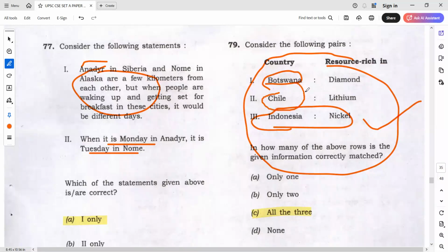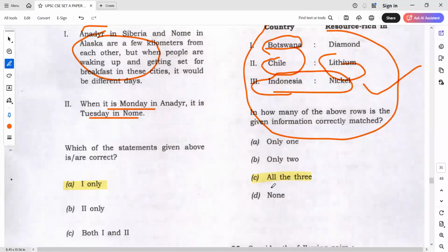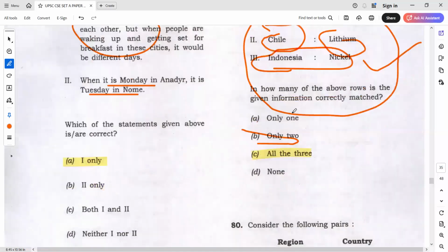And Chile, lithium already you know. So most possible answer is only. Again, some students have gone for only 2. See, content when we taught in the class, if you are not revising, then this is going to happen in the exam. If you have revised this and other things, if you have applied technique, in this also you would have been right. In those things also you would have been right. Okay. Copper, see, Chile, what is the lithium triangle there? Chile, we taught you that the lithium triangle also, right? ABC.